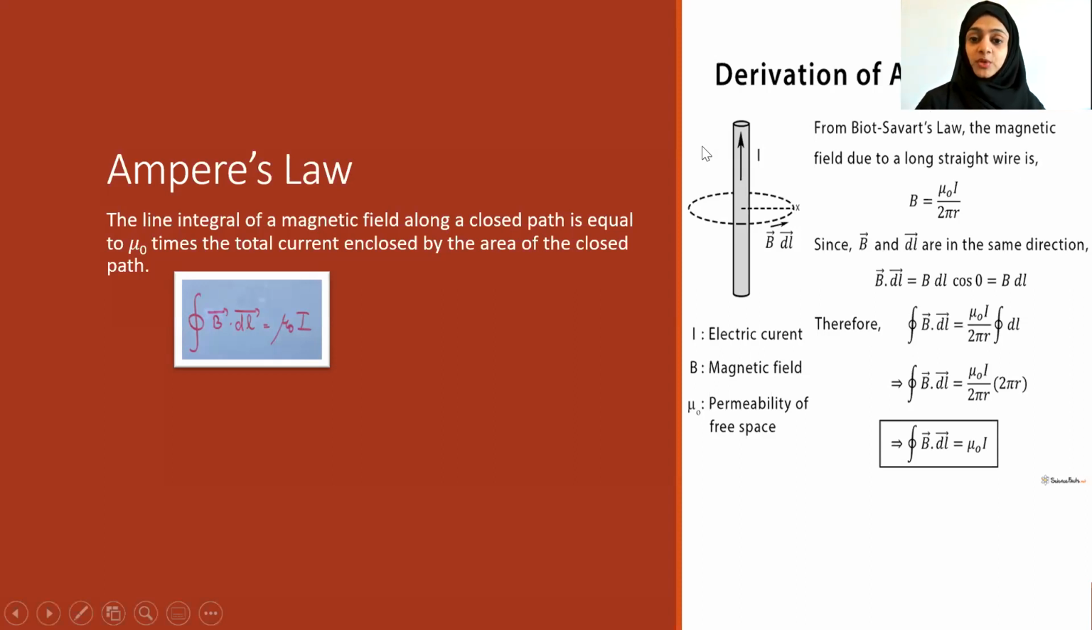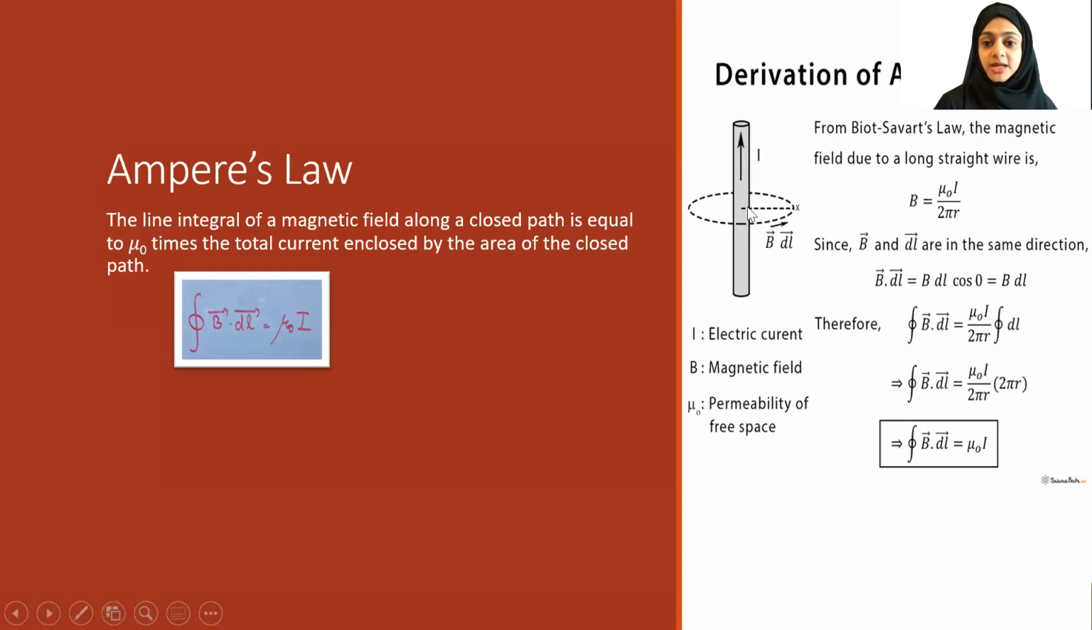Is that clear? What is Ampere's law? Rifat, is Rifat there? Can you tell me what is Ampere's law? The line integral of a magnetic field along a closed path is equal to mu naught times the total electric current enclosed by the area of the closed path. Yeah, it will be mu naught times the current enclosed.